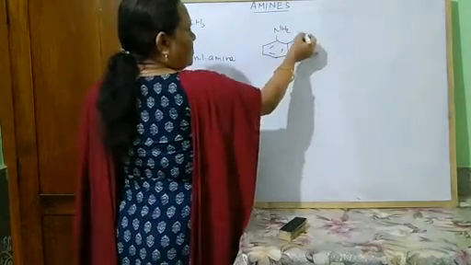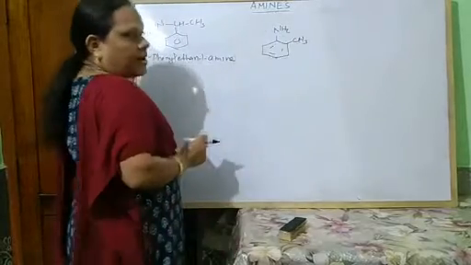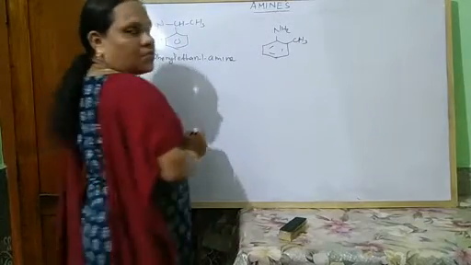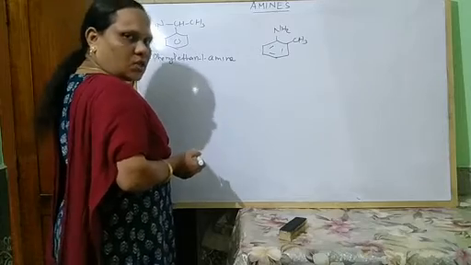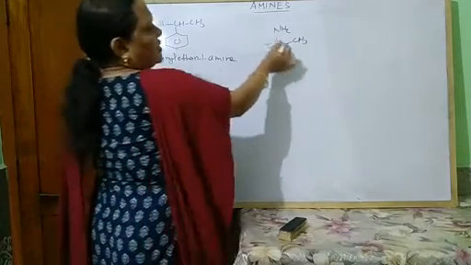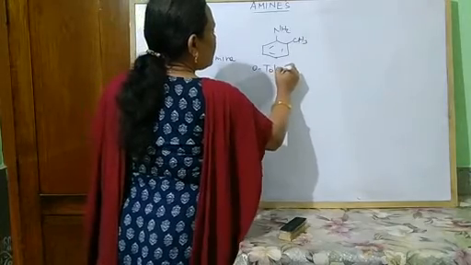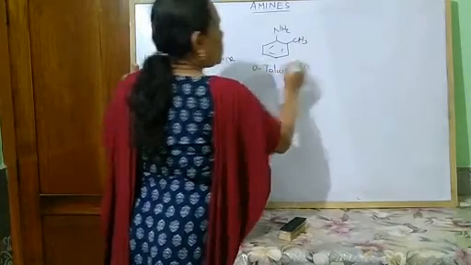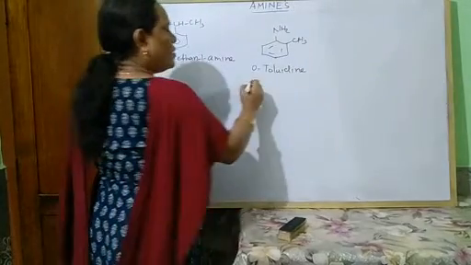If a CH3 group is substituted in aniline, then it is known as toluidine according to the common name system. As it is present at the ortho position, this is known as ortho-toluidine.